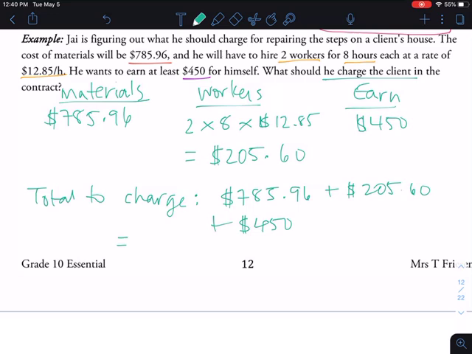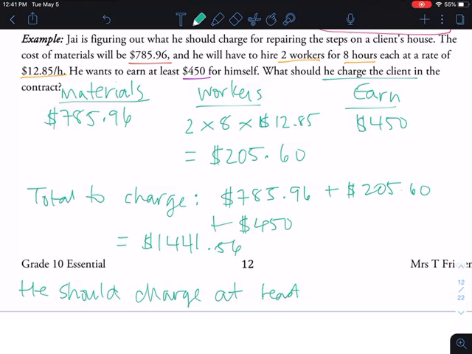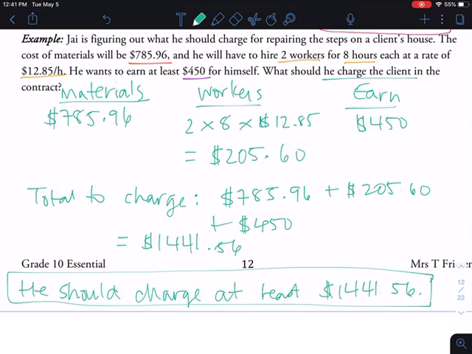Okay, and so I'm going to plug that into my calculator. $785.96 plus $205.60 plus $450 is equal to $1,441.56. So our final answer is he should charge at least $1,441.56. Now, the reason I'm saying at least is because he could actually charge less than that.